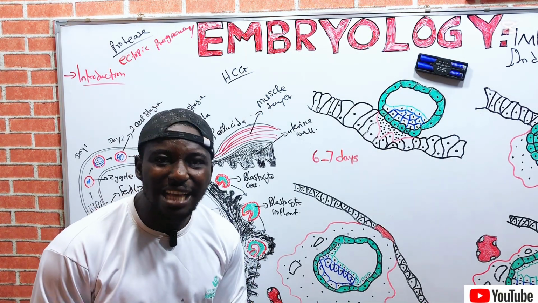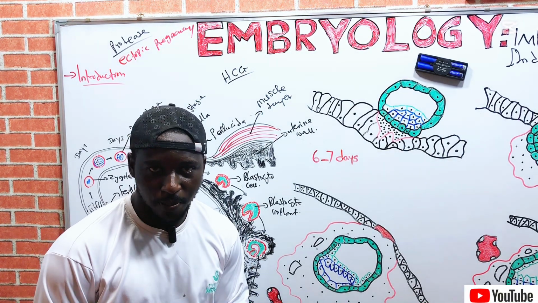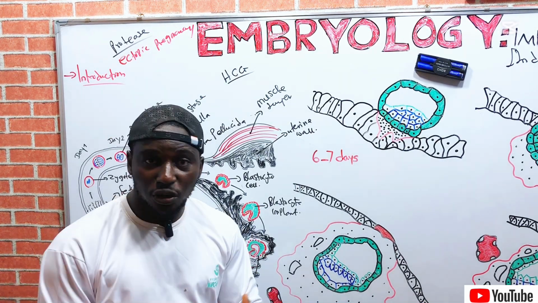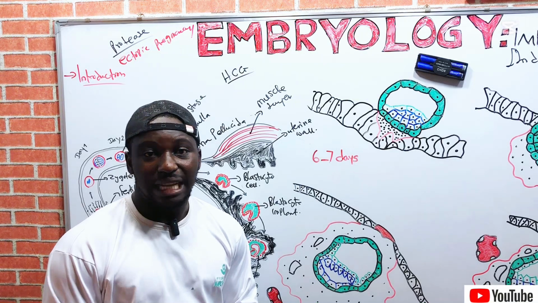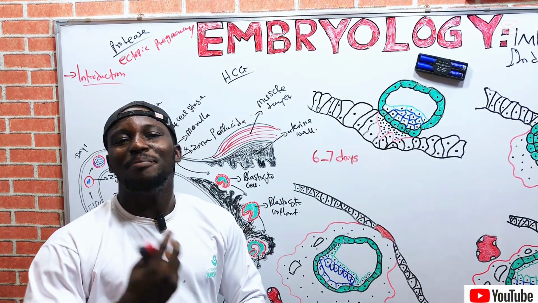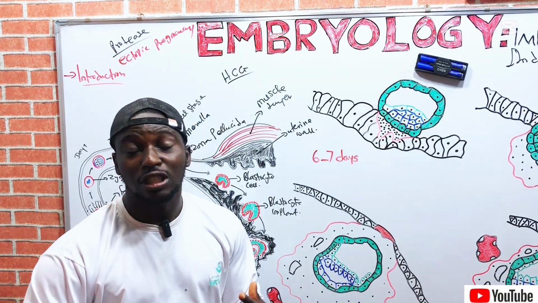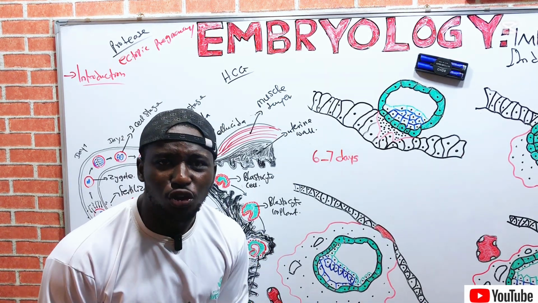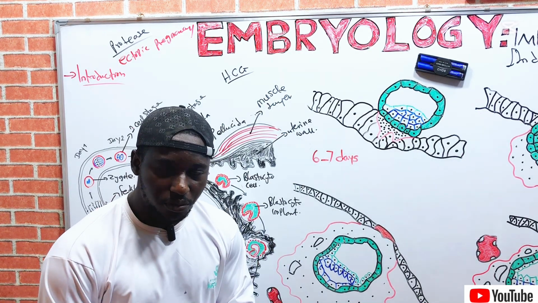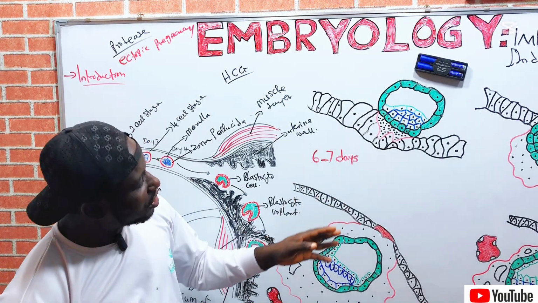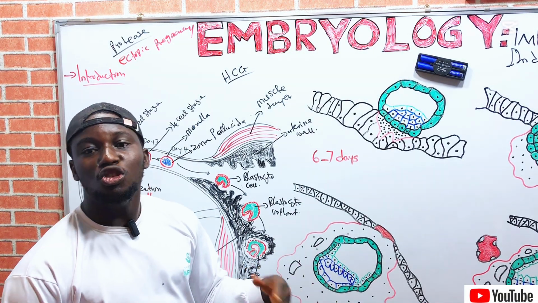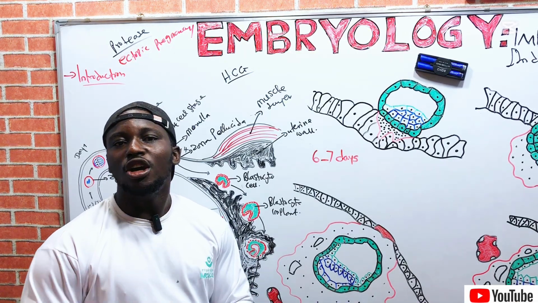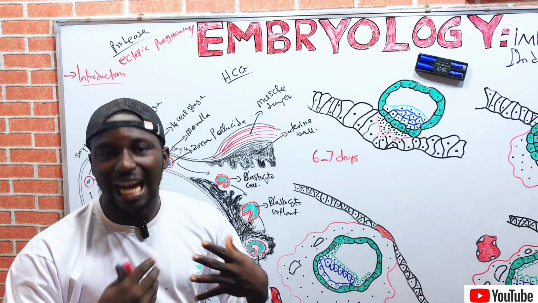Endometrium is a specialized uterine epithelium where the developing embryo or the blastocyst is embedded. That is implantation. So it is the embedding of the blastocyst or the developing embryo on the uterine epithelium called the endometrium. Recall that the blastocyst is usually embedded on the posterior wall of the uterus or the uterine cavity.